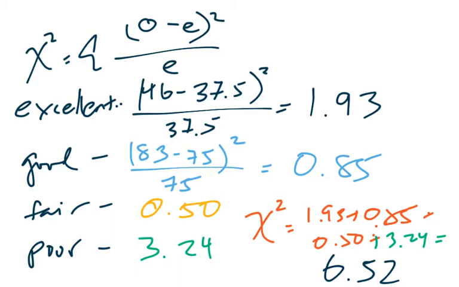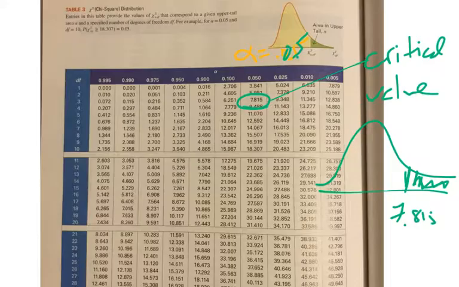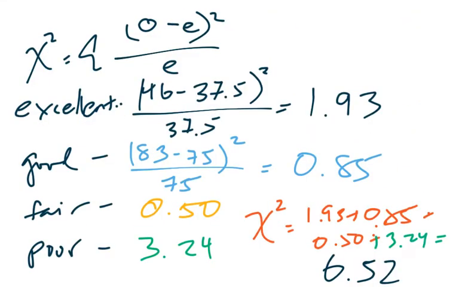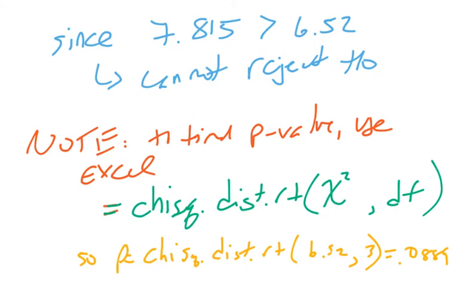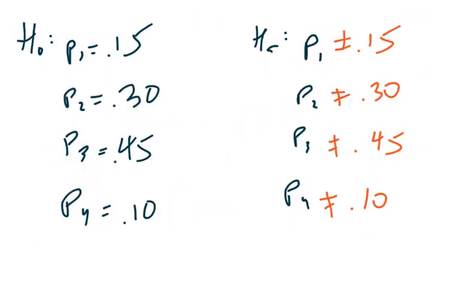Now recall that if we were looking at an alpha value of 5%, and let's say that's our significance level, the critical value was 7.815. So anything beyond that led us to reject the null hypothesis. Well, we're getting a test statistic of 6.52, and since that test statistic is not bigger, it does not fall in the rejection region, so we cannot reject the null hypothesis. We cannot say that there have been any changes in the original percentages from the original survey. We can't say that there's been a significant change.